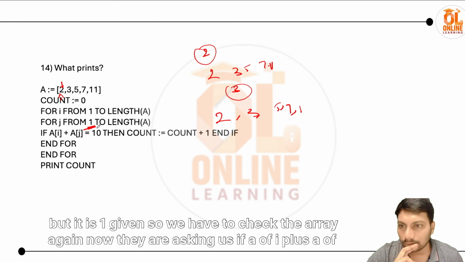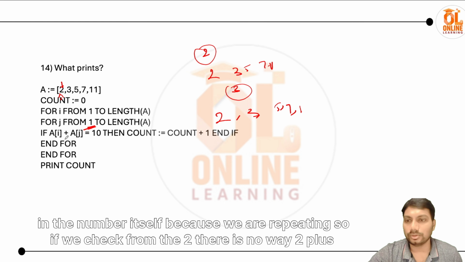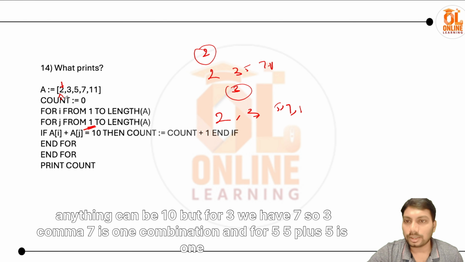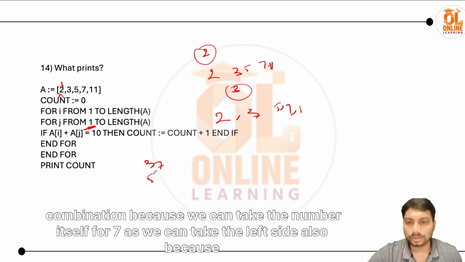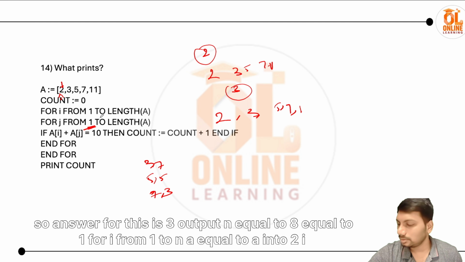Now they're asking if a of I plus a of j equals 10. That means we have to check for any sum equal to 10, and it can be the number itself, because we are repeating. If we check from 2, there is no way 2 plus anything can be 10, but for 3 we have 7, so 3 comma 7 is one combination. And for 5, 5 plus 5 is one combination, because we can take the number itself. For 7, we can take the left side also, because we travel from the start, so it's going to be the 7 comma 3 combination. And I believe that's it. So the answer for this is 3.